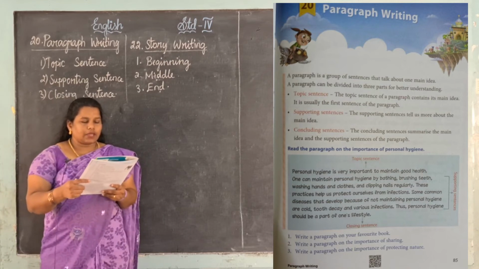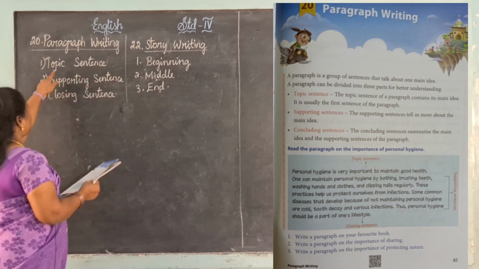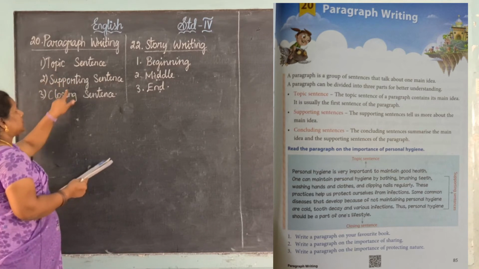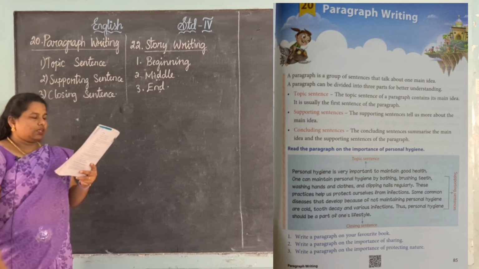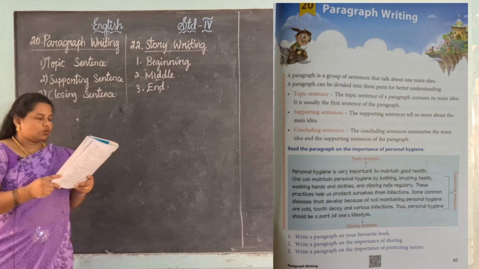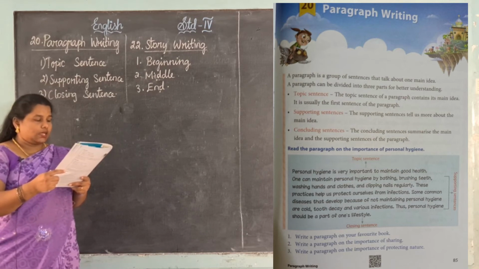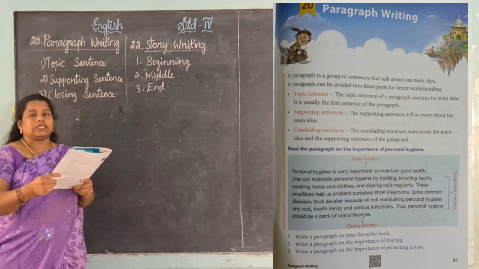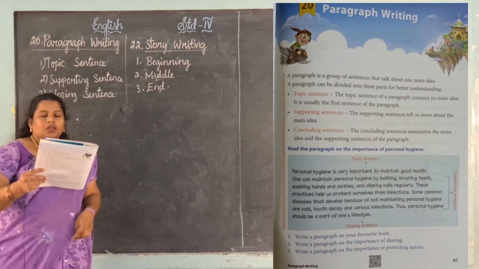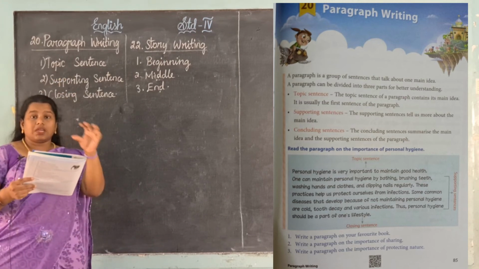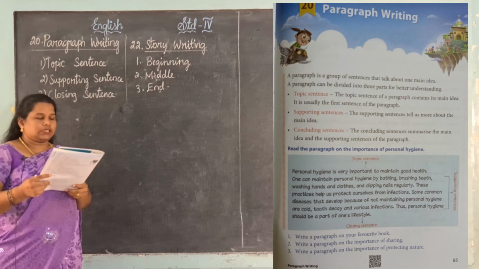See, a paragraph can be divided into three parts for better understanding. See, first one is the topic sentence, second one is the supporting sentence, and the third one is the closing sentence. See, the example is given here. Let me see that example also. Okay, yes, first one, topic sentence. The topic sentence of a paragraph contains its main idea. It is usually the first sentence of the paragraph. The topic sentence means it introduces the main idea the paragraph contains. What is the main idea we want to describe in the paragraph? We want to say it in the first topic sentence.